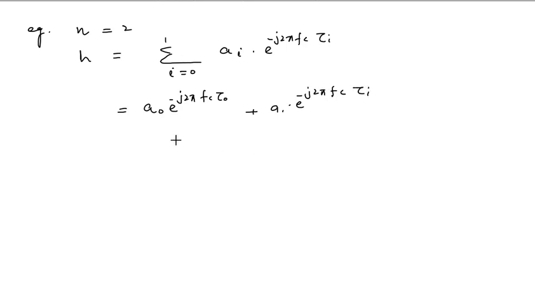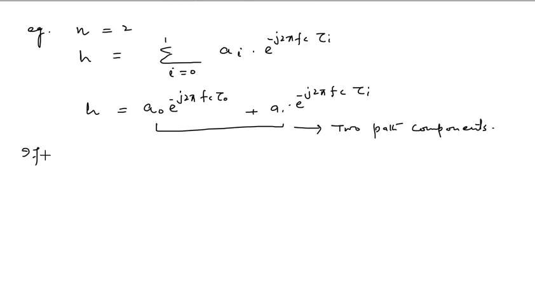This is basically a multipath scenario of two path components. From this equation, let us assume that a0 equals a1 equals 1, tau 0 equals 0, and tau 1 equals 1 upon 2 fc.